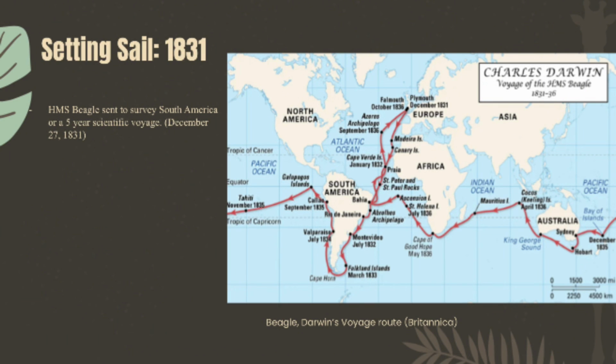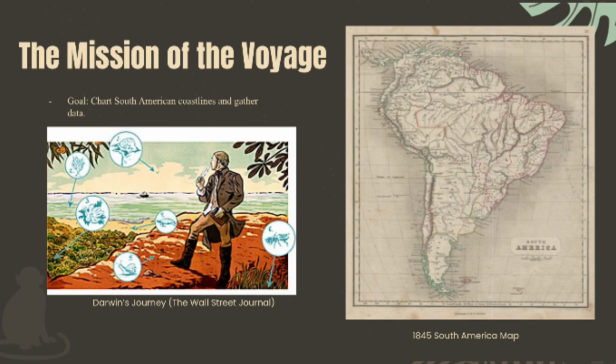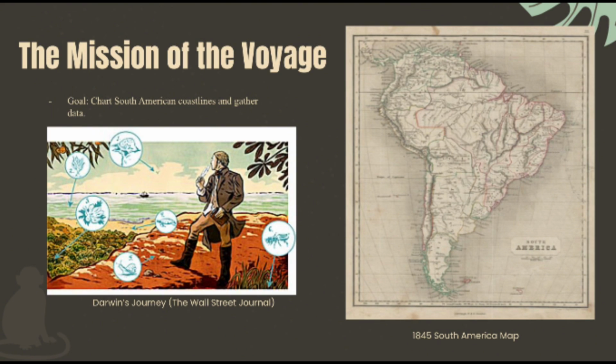This map shows the path that the ship took along South America, across the Pacific, and back to England. I interpret this route as more than a map. It was a roadmap for discovery where Darwin collected specimens and observations that would later form the foundation of evolutionary theory. The mission of the Beagle was to chart the South American coastline and gather scientific data.